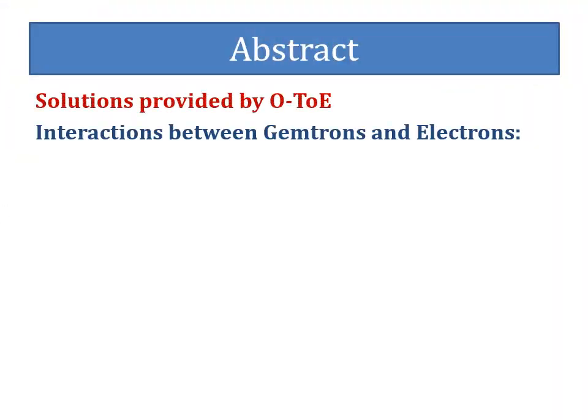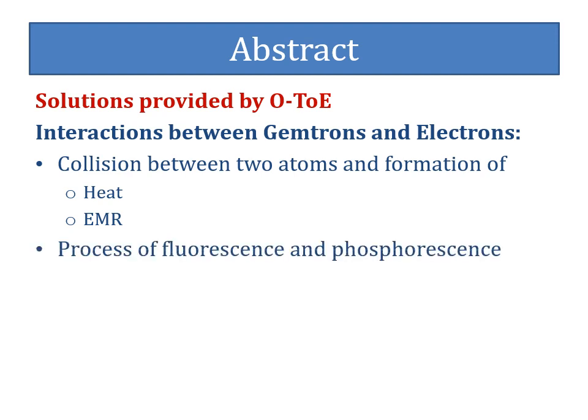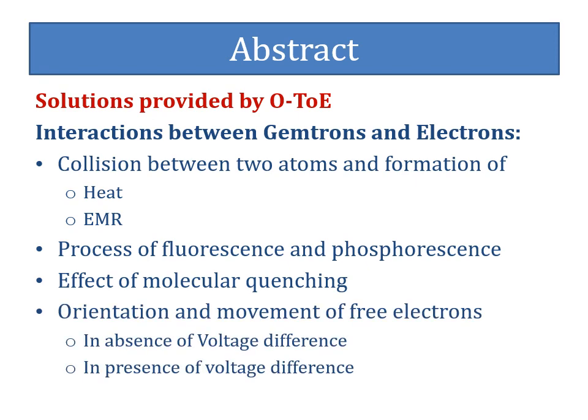These interactions are also responsible for collision between two atoms and formation of heat, collision between two atoms and formation of EMR, process of fluorescence and phosphorescence, effect of molecular quenching, as well as orientation of free electrons in metal wire in presence or absence of voltage difference.